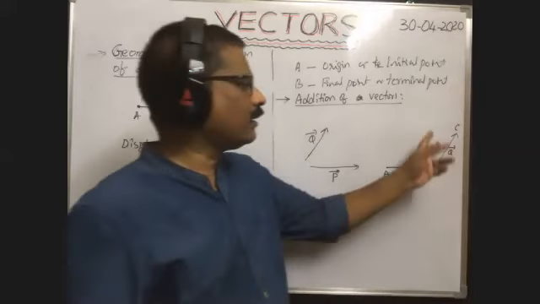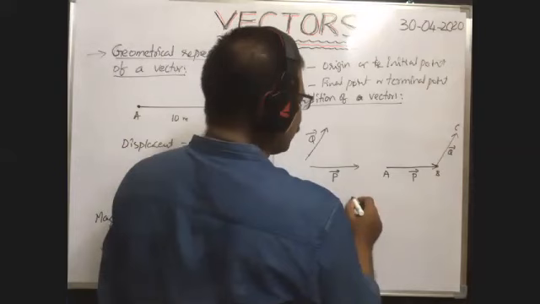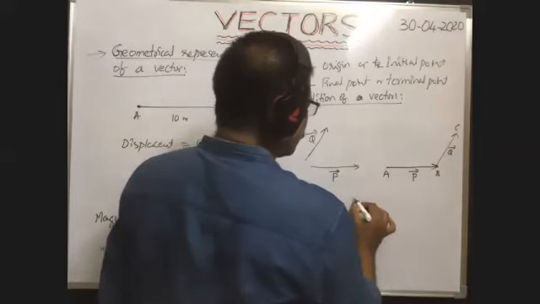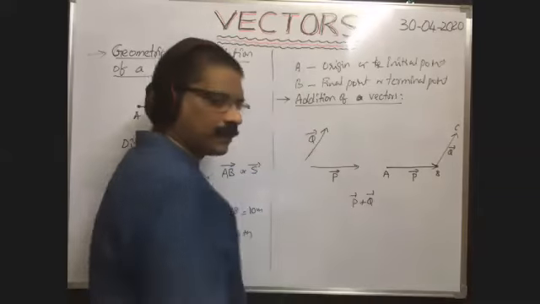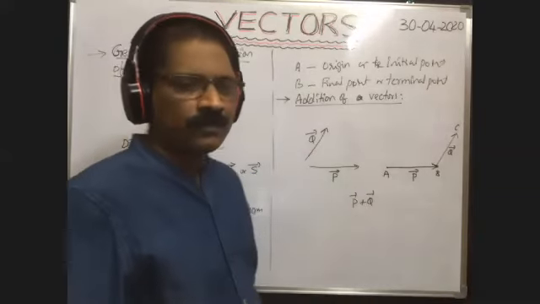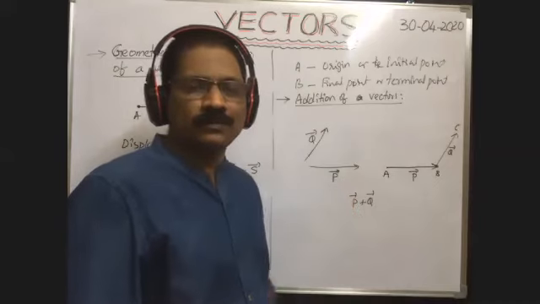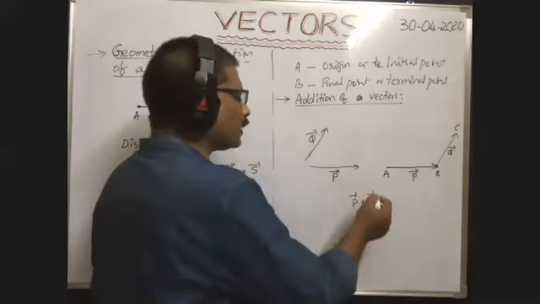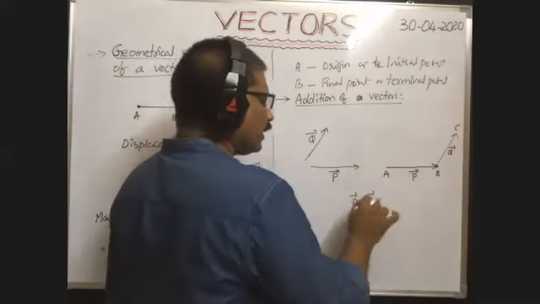Now we can add Q bar to P bar. So when Q bar is added to P bar, that can be represented as P bar plus Q bar. That means Q bar is added to P bar, not P bar to Q bar. Then when you add Q bar to P bar, you will get some resultant vector.